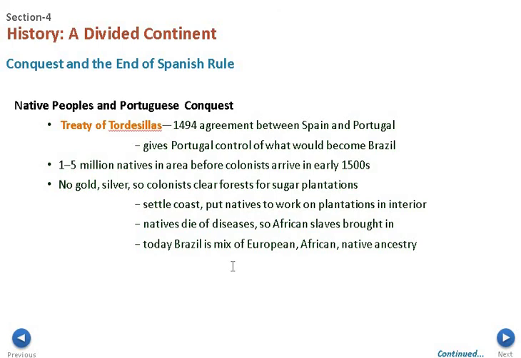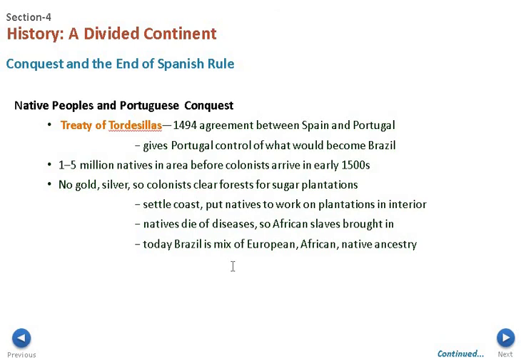the Treaty of Tordesillas. Now, about 1.5 million natives are in the area before the colonization in the 1500s. And what we see is that Spain is very excited because they believe that they're going to be able to get a lot of gold and silver. What actually happens is that they don't find them, and what we see is that Spain is going to get its sugar plantations going. This is very important because this is going to lead to Spain being able to continue to get gold money from the sugar plantations instead of just going into the Native American lands.